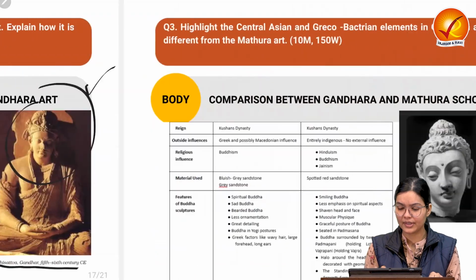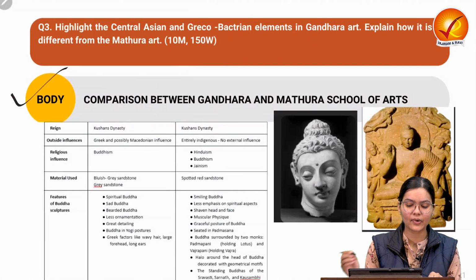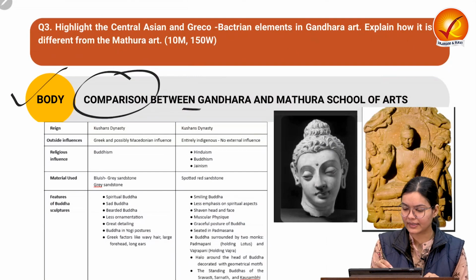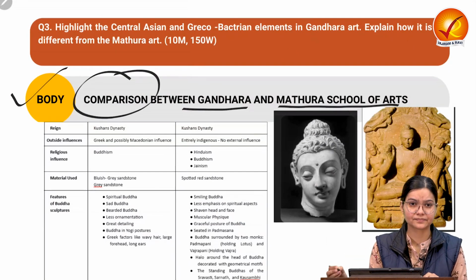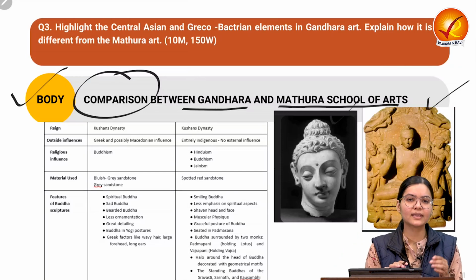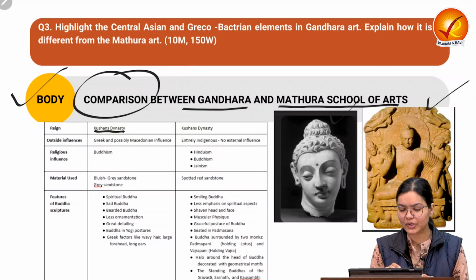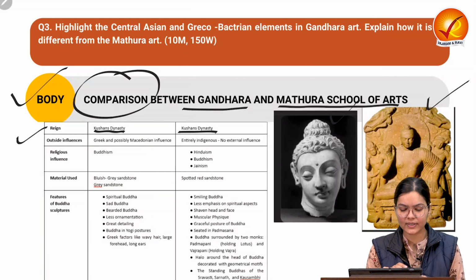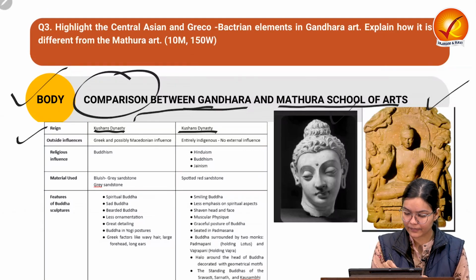Now come to the second part of the body, where we have to provide the comparison between the Gandhara and the Mathura schools of art. We can see these are the two figures where we can see the differences. If we see the period, both were prevalent during the Kushana period, and they flourished and evolved. If we see the influence, this one is related to Gandhara and this is related to Mathura art.